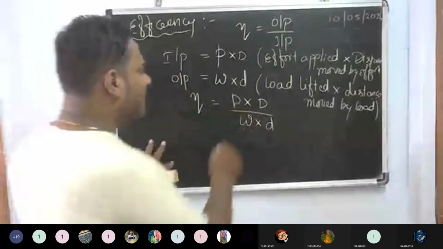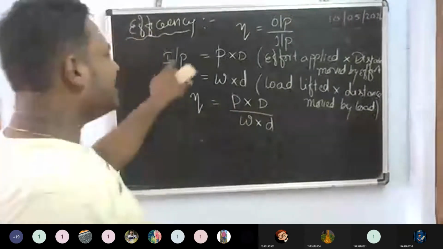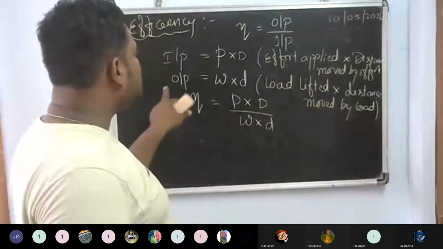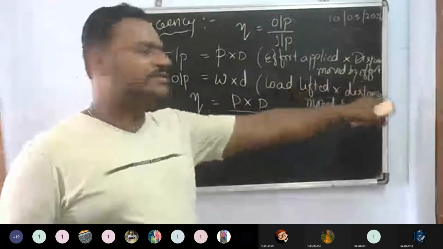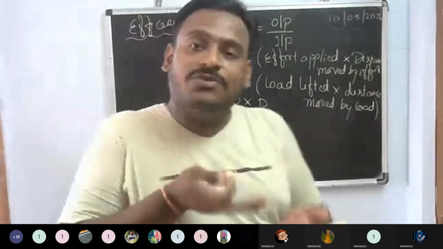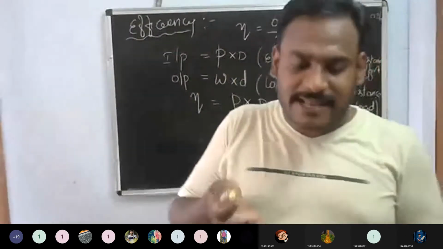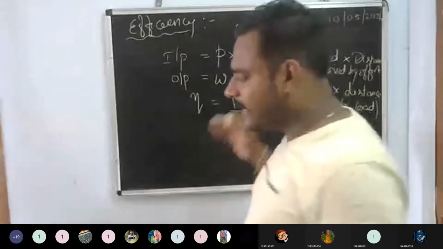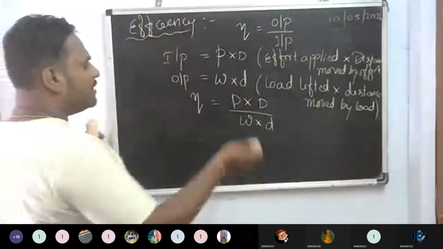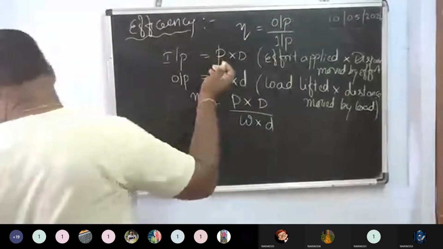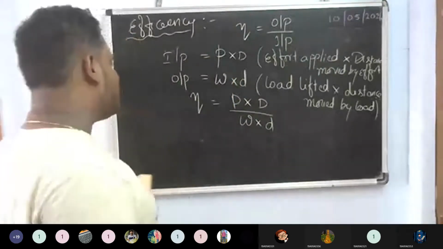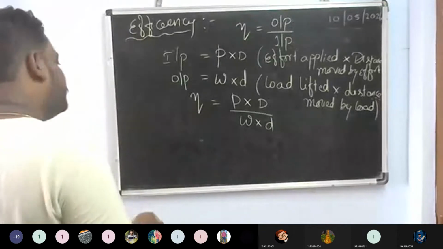The formula is looking like this: input is the effort applied into the distance moved by the effort, and output is the load lifted into the distance moved by the load. I am taking the case of a screw jack. Here it looks like mechanical advantage and velocity ratio.